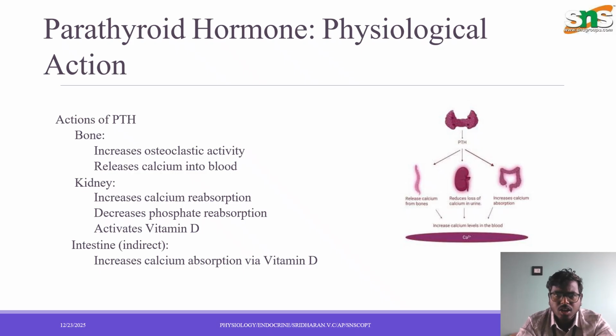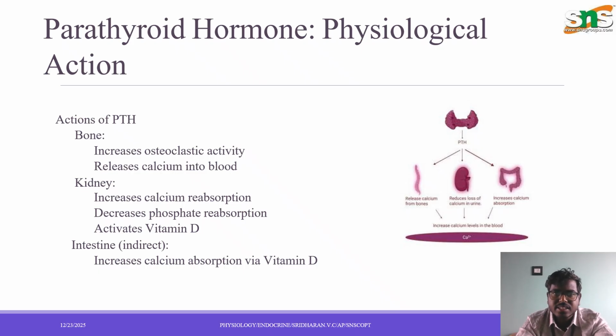Generally, this parathyroid hormone mainly helps in regulating the actions over the bones, kidney, and the intestine. First, we're going to see what physiological actions take place at the bone with the help of the parathyroid hormone. In the bone, this parathyroid hormone increases the osteoclastic activity, which helps in the growth of the bone, and it also releases calcium into the bloodstream.